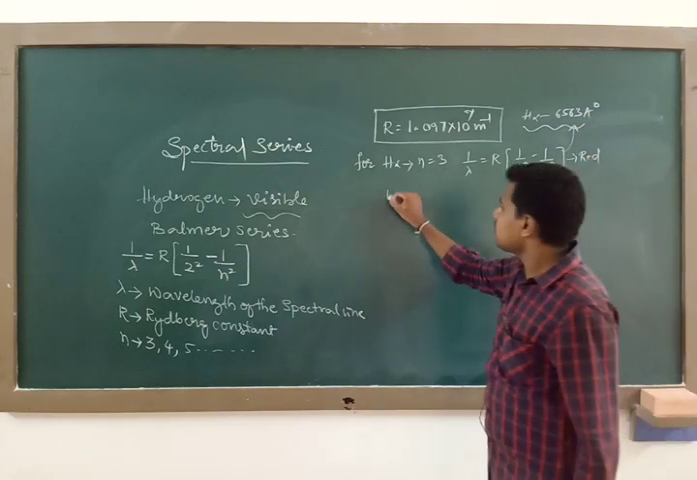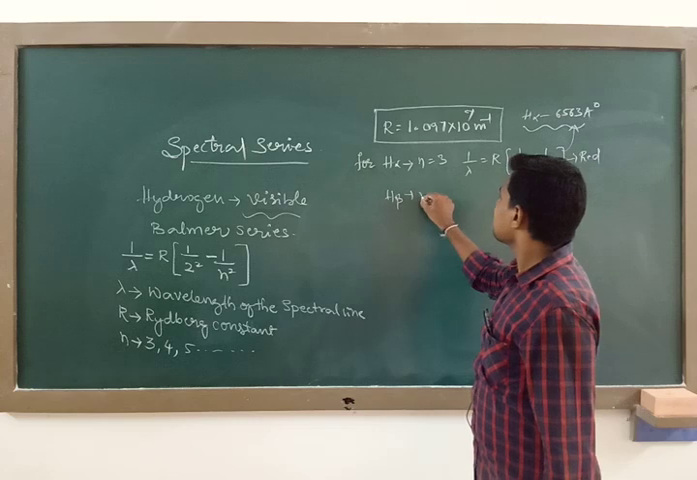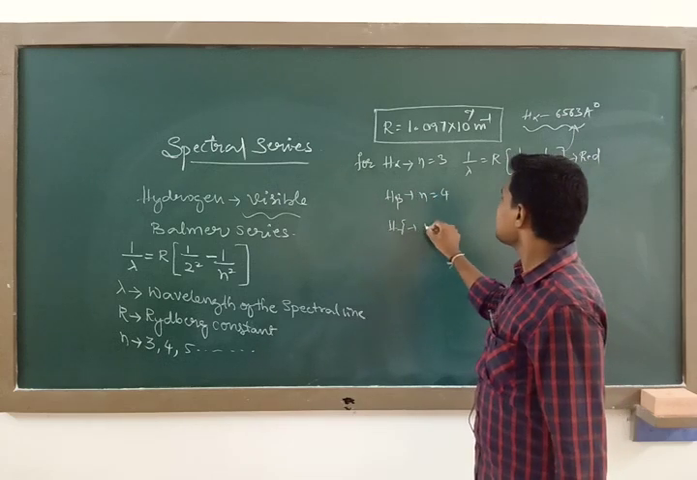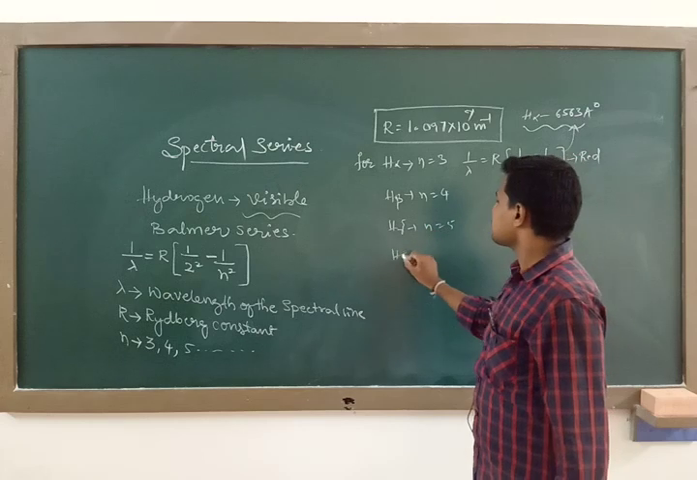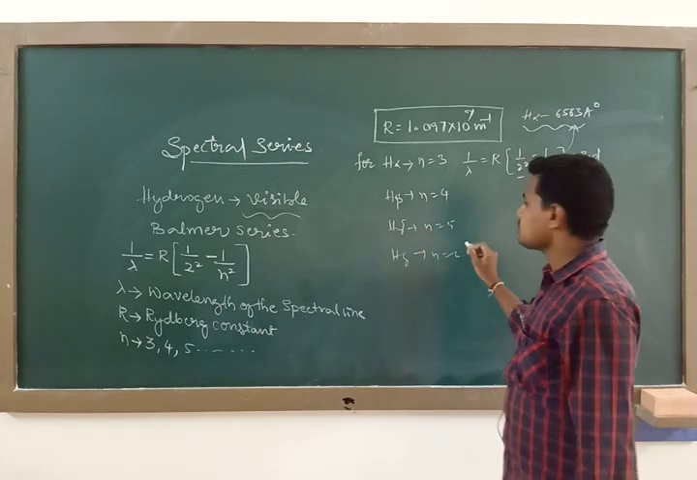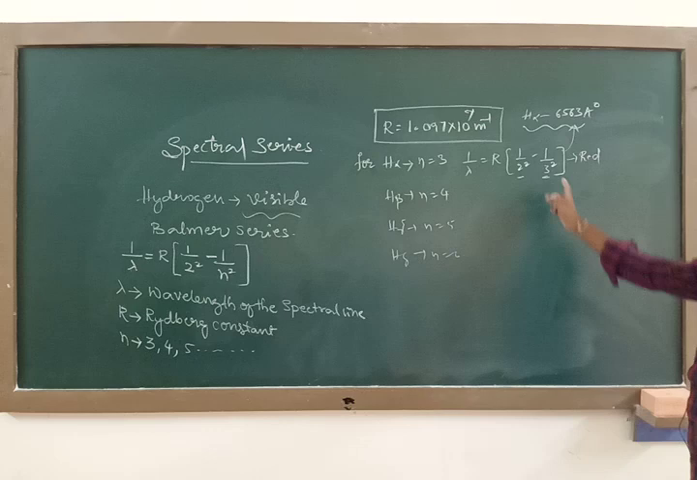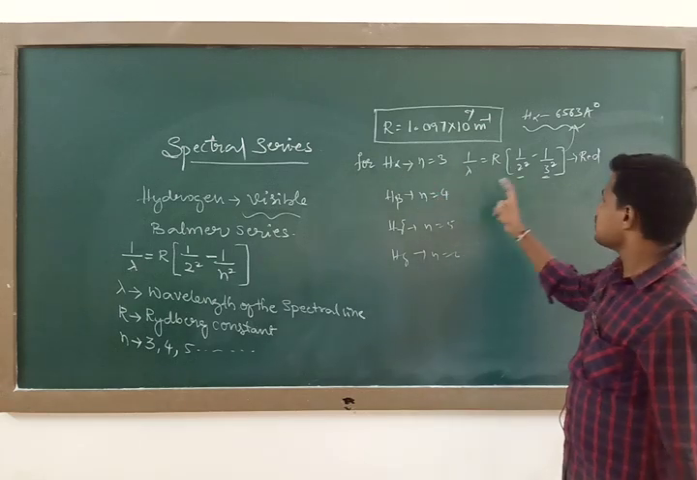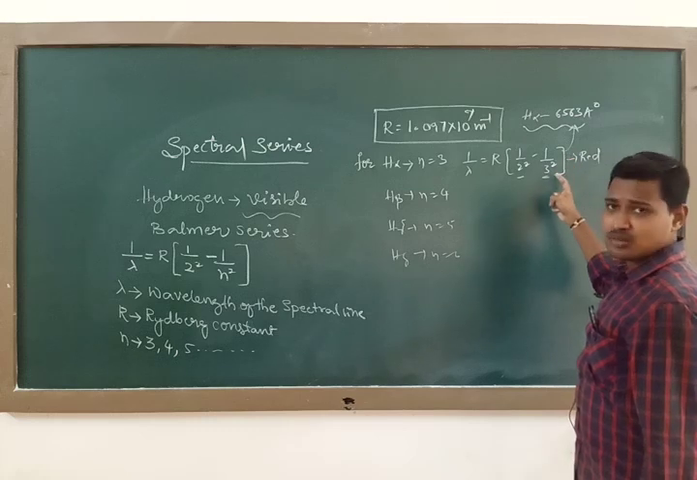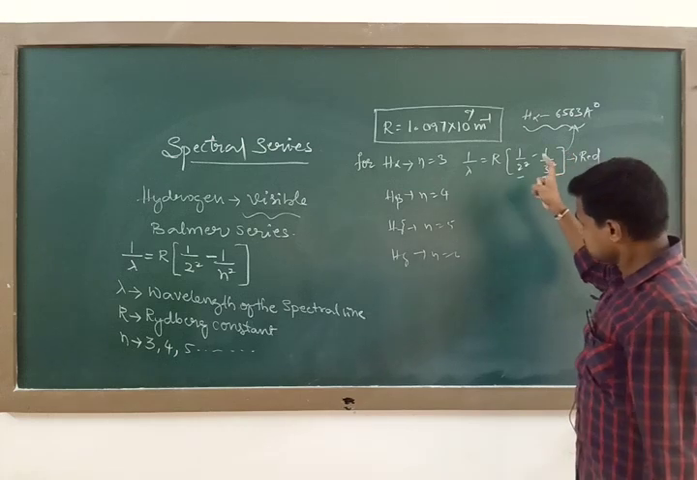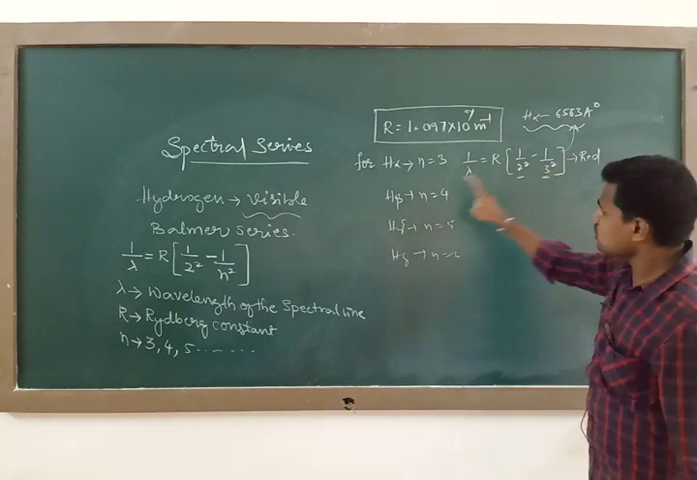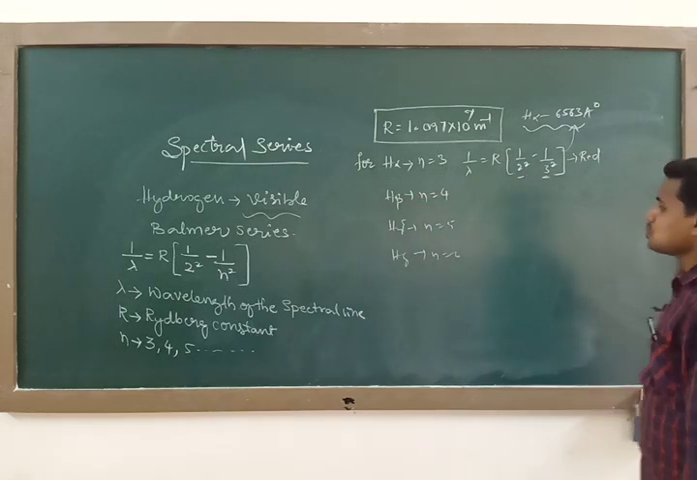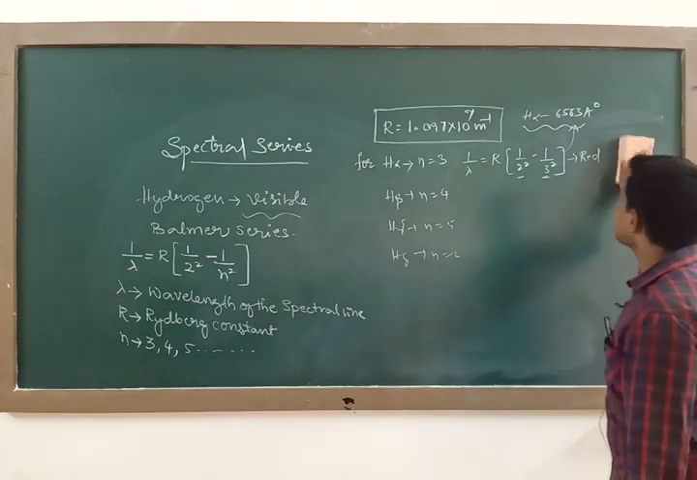Similarly, for H beta, n is equal to 4. For H gamma, n is equal to 5. For H delta, n is equal to 6. Transition from 3 to 2 gives H alpha. Transition from 4th to 2 gives H beta. 5th to 2 gives H gamma. 6th to 2 gives H delta. So this is the thing.